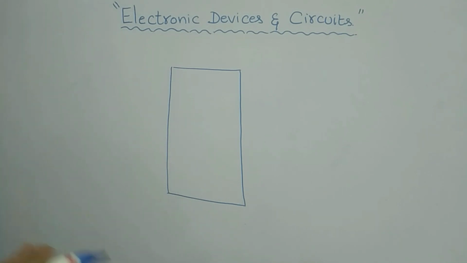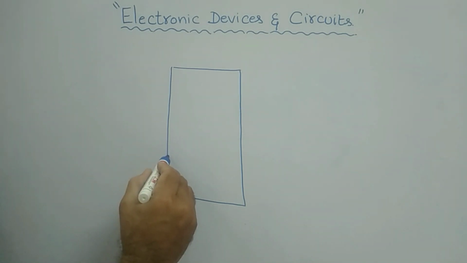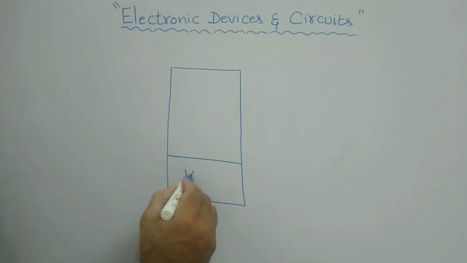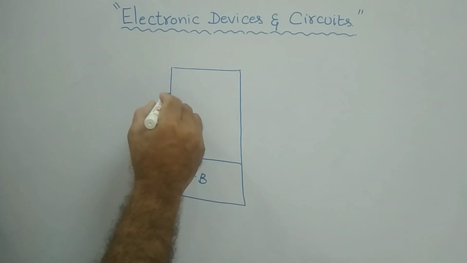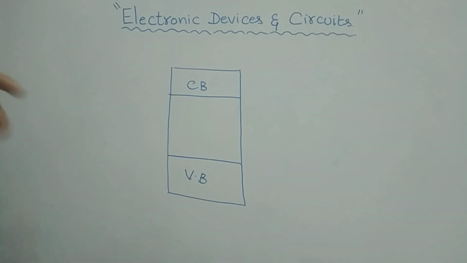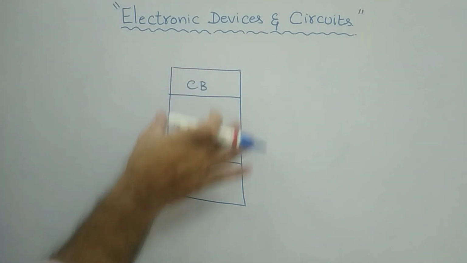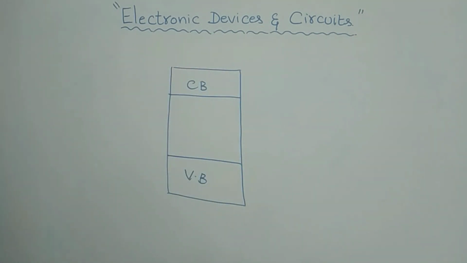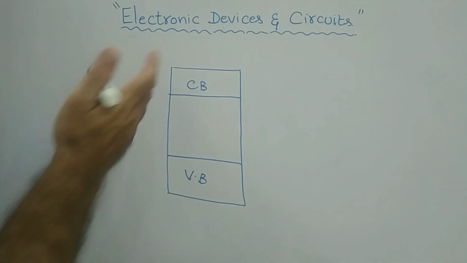But inside it, the concept of the valence band and conduction band will definitely be there. Physically you cannot see it, but internally this process will take place. In this metallic bar, the valence band as well as the conduction band will definitely be there.